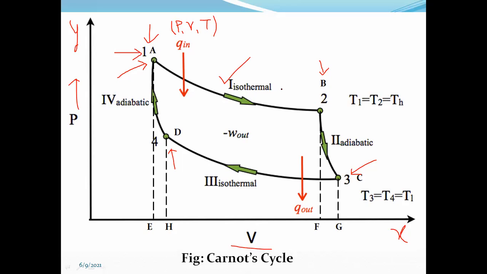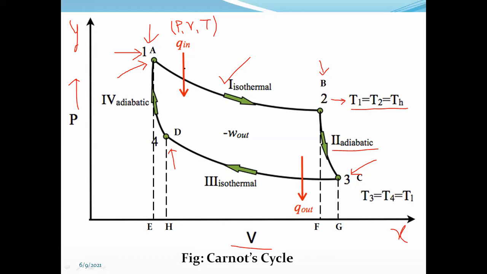An isothermal process is the process where the temperature of the working substance or system remains constant. Okay. So after that, at B or at the second point, T1 is equal to T2 is equal to TH, that is the higher temperature. Then the working substance goes from second to third position, that is second adiabatic.